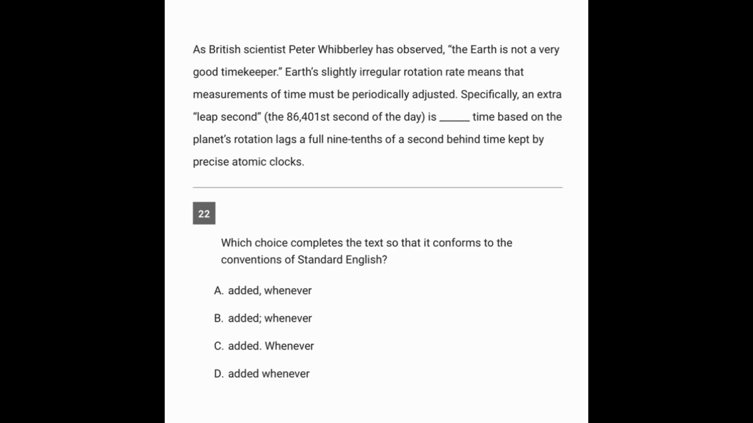Now going to question number 22. Here, the prompt is telling us this is a grammar question. And let's start reading for grammar. The second part of this text says, specifically, an extra leap second is blank.